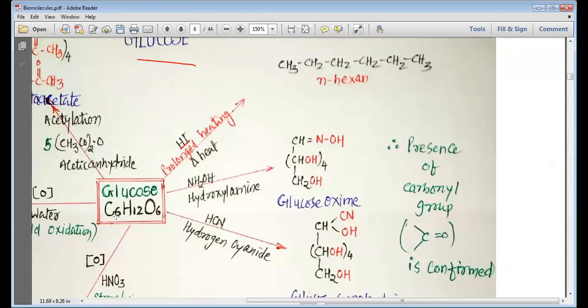So when our glucose C6H12O6 is heated, or there is prolonged heating with hydrogen iodide, it gives us normal hexane. So when we get this normal hexane, we can see that in normal hexane all the carbons are present in the same linear carbon chain, and glucose has 6 carbons, all these 6 carbons are present in the linear chain, and on the basis of these reactions we can easily say that in glucose,